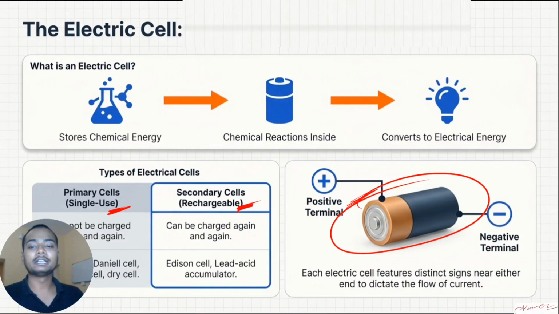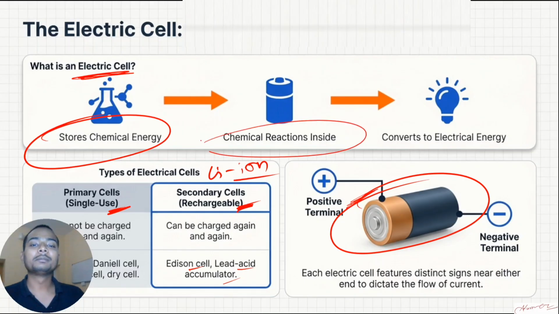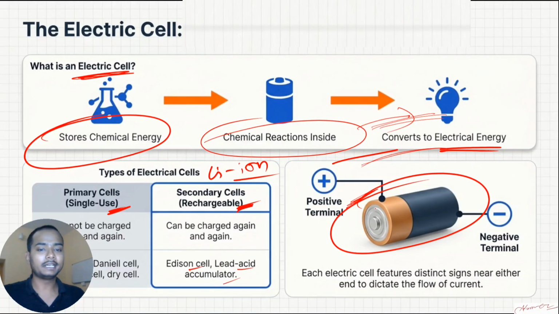Talking about the secondary cells, they are really useful in our day-to-day life today. They include lead acid cells and accumulators. Nowadays, in cars also, lithium-ion batteries are being used. So this one, I guess I told already: an electric cell basically stores chemical energy. Some chemical reaction happens inside, and that converts to electrical energy. Clear? I guess we can go to the next slide.